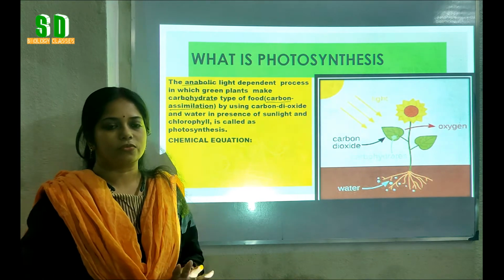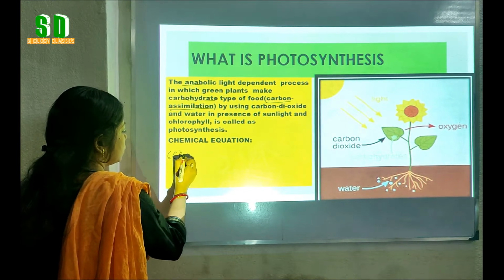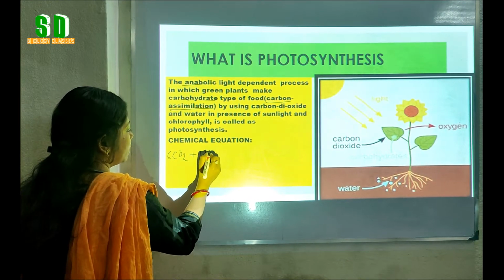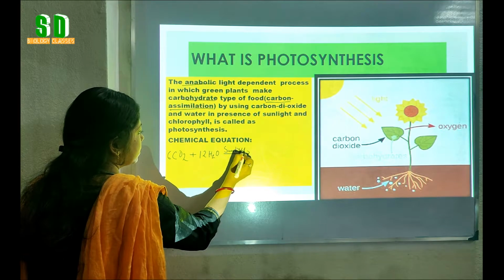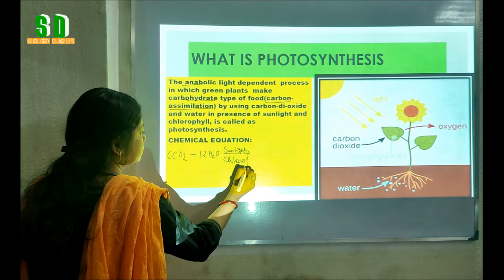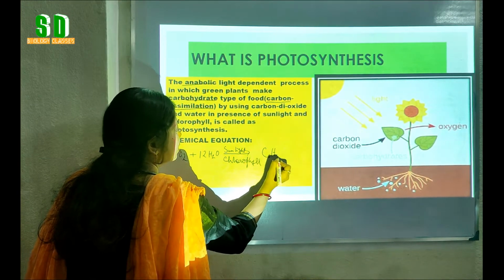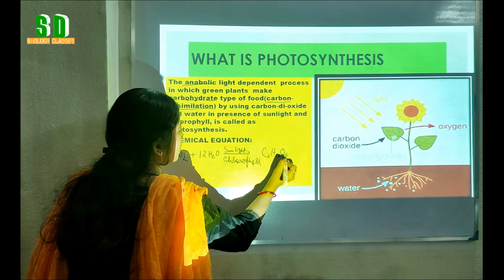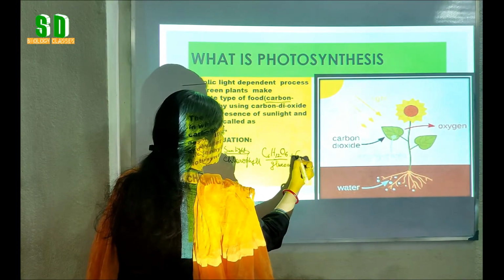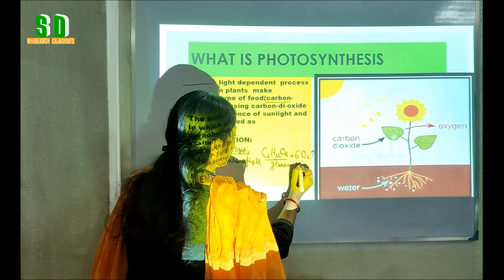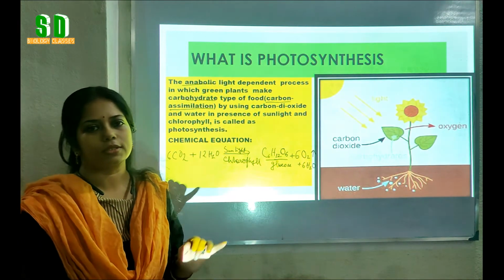Now, what is the chemical equation of photosynthesis? The chemical equation of photosynthesis is 6CO2 or carbon dioxide plus 12H2O in presence of sunlight and chlorophyll. The food that is formed is carbohydrate type of food, C6H12O6. It is the chemical formula of glucose, 6O2 and 6H2O. So this is the chemical equation of photosynthesis.